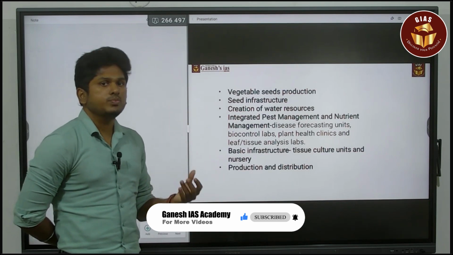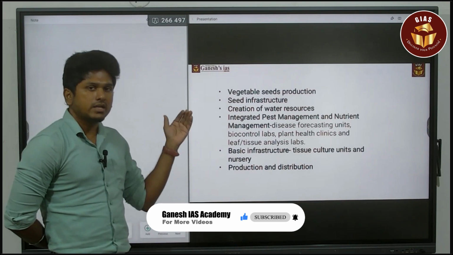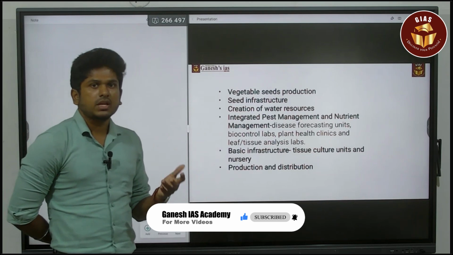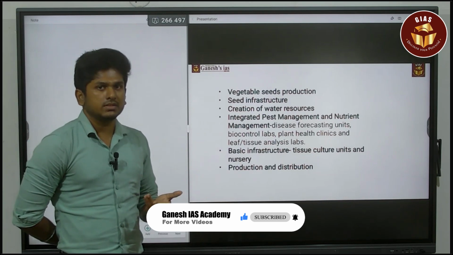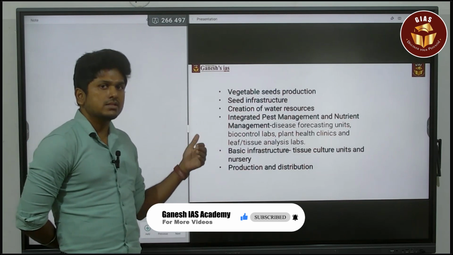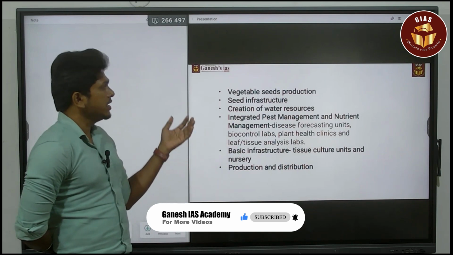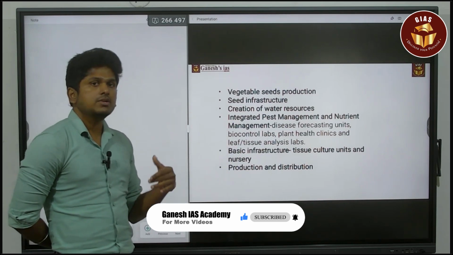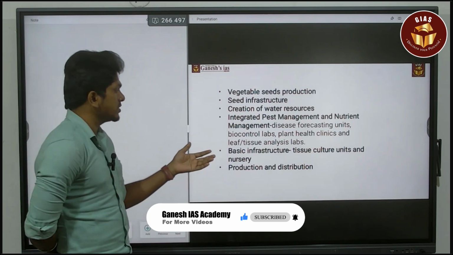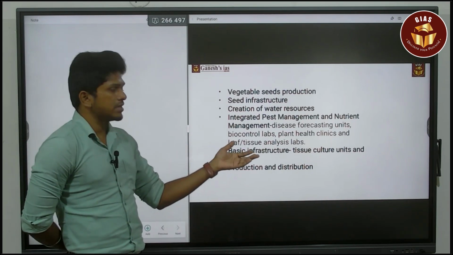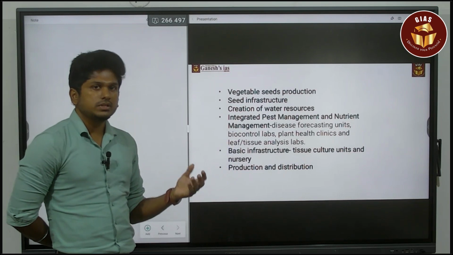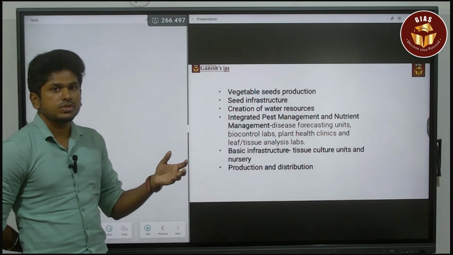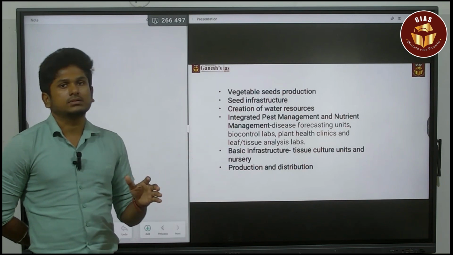That is also improved due to this National Horticulture Mission. Next, creation of water storage. They improved the irrigation facilities through this mission. Next, integrated pest management and nutrient management. They did it through extension services and also basic infrastructure like tissue culture units that were established through this mission, and also the production and distribution system is connected.